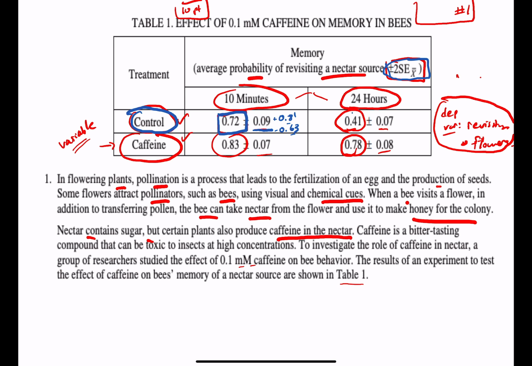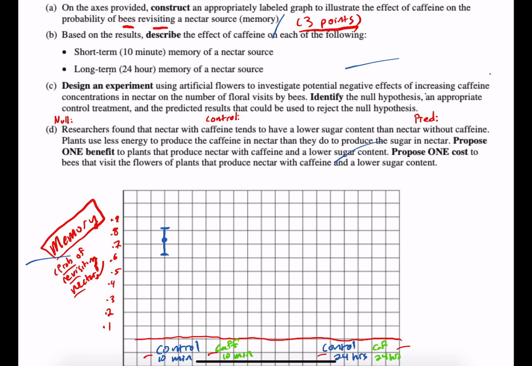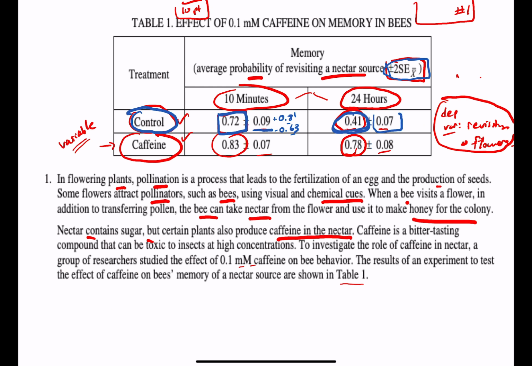Why don't I just keep it with the control at 24 hours? The probability of revisiting goes down to 0.41. So I'm just going to plot that one over here. There's going to be my 0.41. And my error goes up: when I add that 0.07 to 0.41, that's going to go up to 0.48.